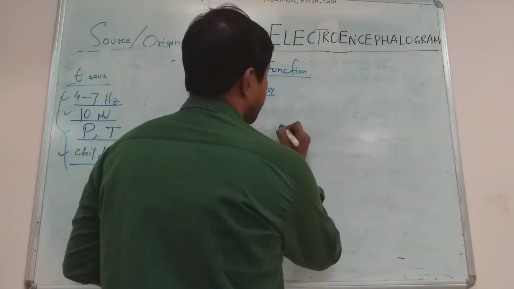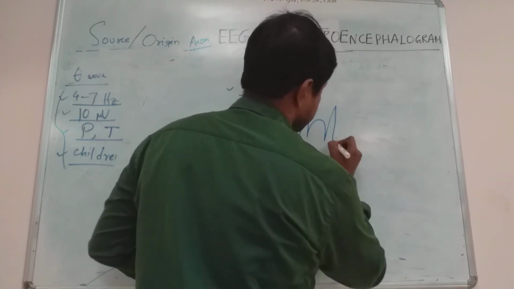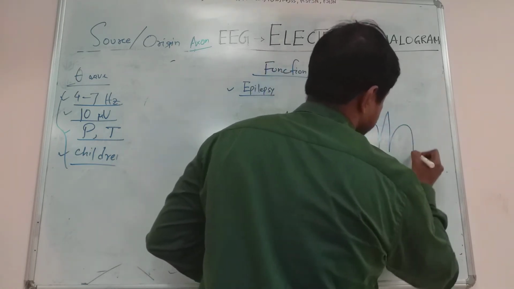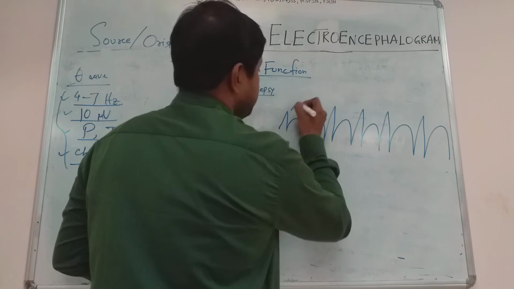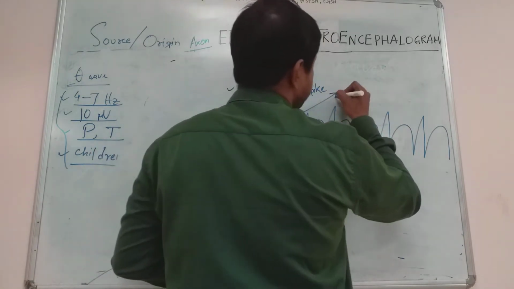We will record a spike and dome pattern. So this is the spike and this is the dome.